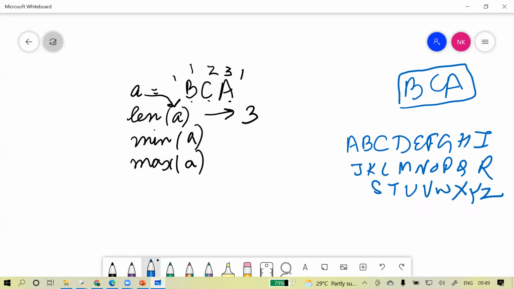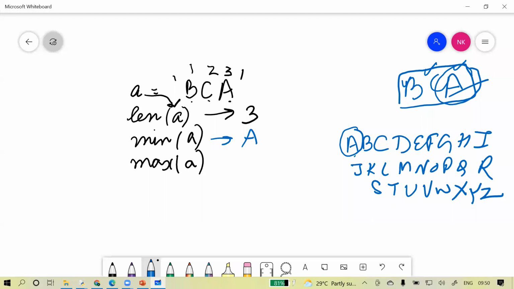If I write this whole ABC and check which of these 3 characters is coming in the beginning of ABC, can you see A is coming in the beginning? So I will say that, okay, the minimum character is A. Now this is done. Now I have to find the maximum.